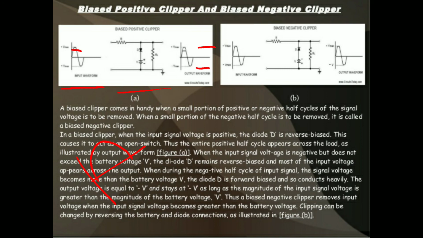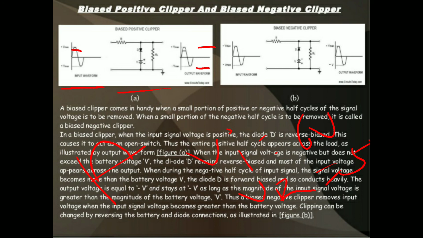The reference voltage is fixed at some voltage, and the input is greater than the reference voltage. Suppose we assume VI is equal to 6 volts and VR is equal to 5 volts. VR is fixed at 5 volts.